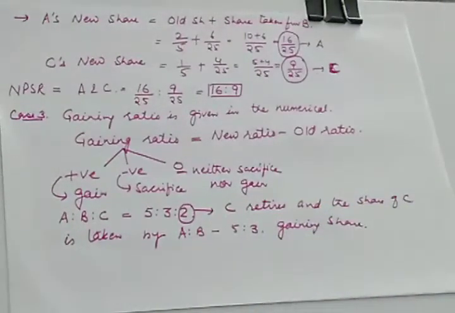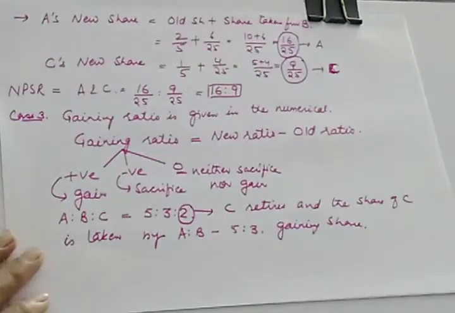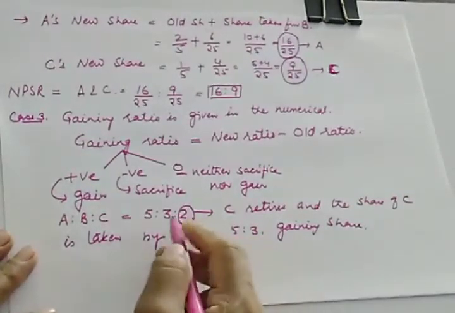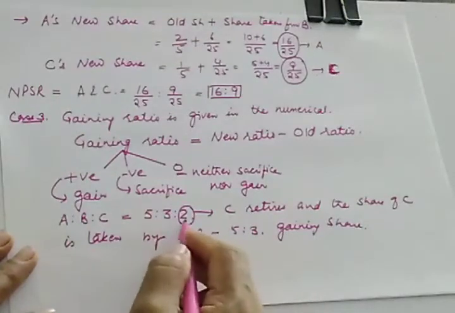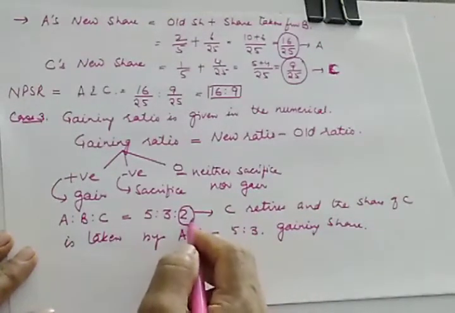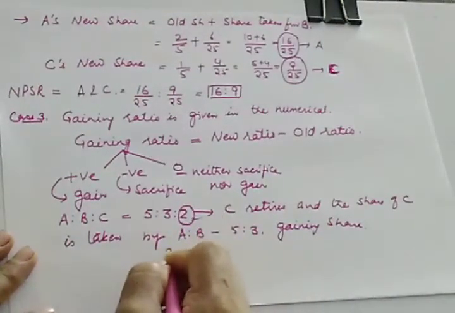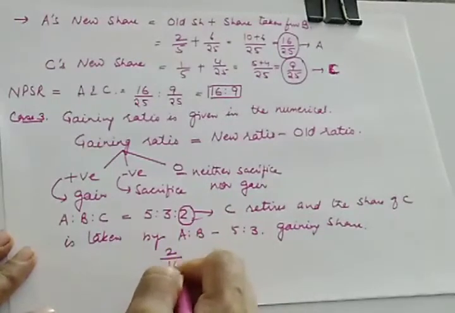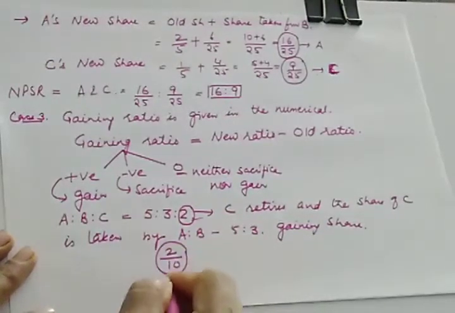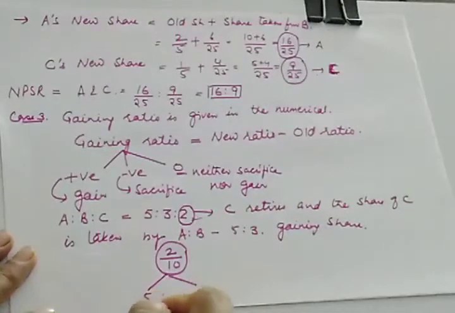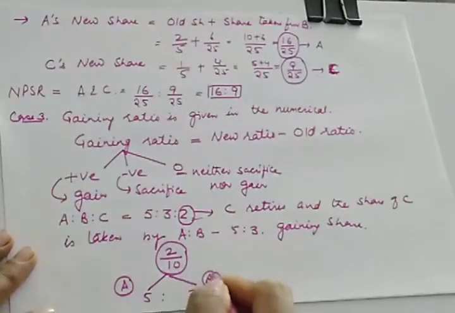So how is this to be done? You can easily calculate the gaining share. Here the gaining share is given to you as well as C's share is given to you. So let us calculate how C's share is to be divided. It is 2 upon 10. C's share, 2 upon 10, is divided between A and B in the ratio of 5 is to 3.